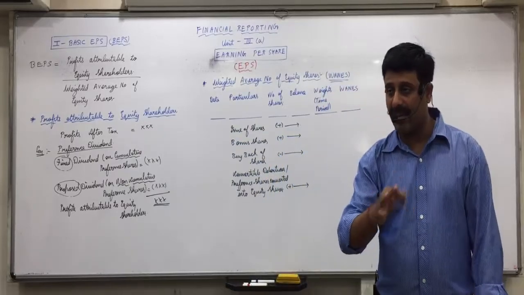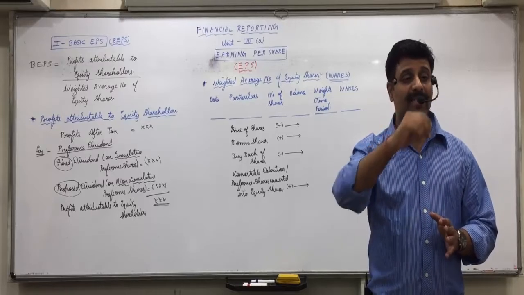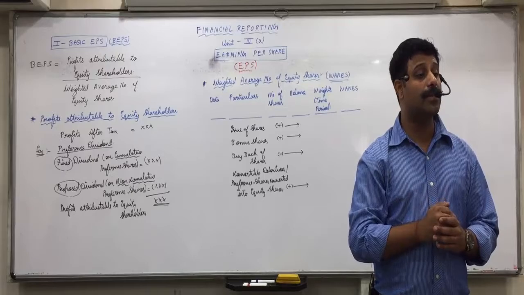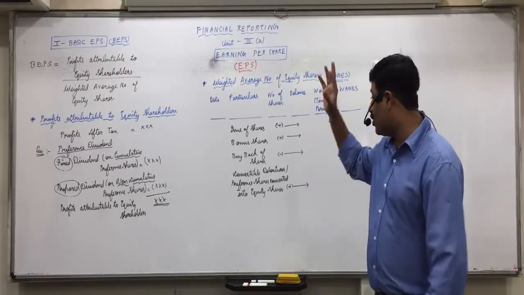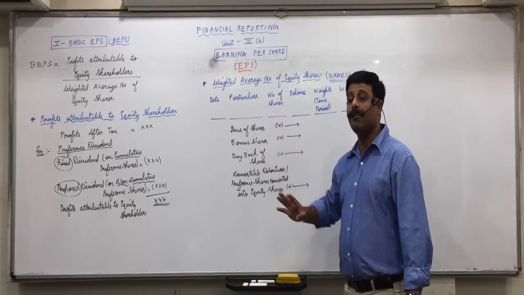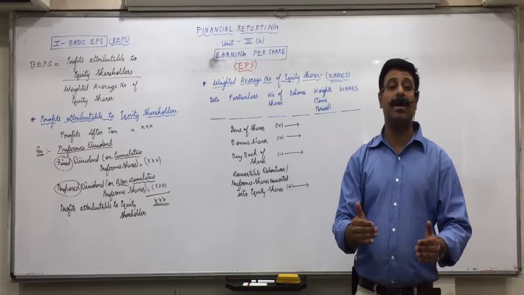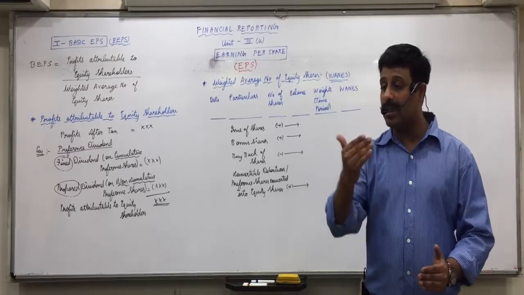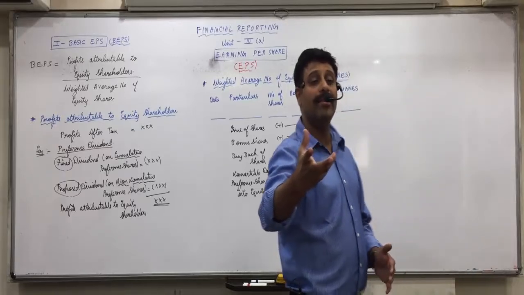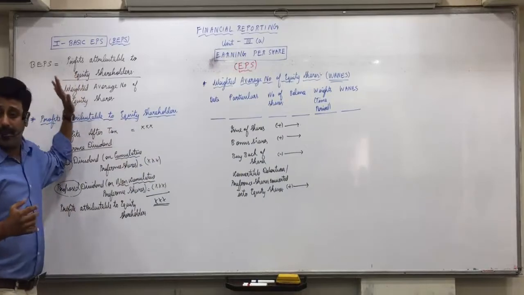5,000 into 8. They have paid how much amount to the company? 40,000. So if they were fully paid up 10 rupees, then they would be equivalent to how many number of shares? 4,000. So now when you add this issue of shares of 5,000, we will not add 5,000, we will add 4,000. Means we will consider as if we have only 4,000 shares in the basket of the company. So 10,000 plus 4,000, 14,000. Because that much money is only going in the investment, 40,000 is only going in the business. And accordingly the profits are generated.